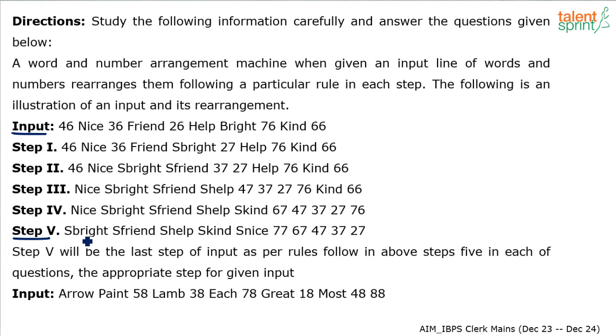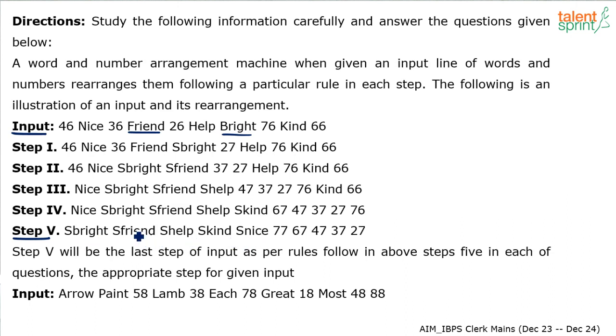Now, if I see the last step, there are some surprises here, right? See, all these words have been changed in a way that each is starting with S now. Like the word bright has become S bright. The word friend has become S friend. The word help has become S help. Then similarly we have S kind and S nice. So basically the letter S has been added at the start of each of these words. But then we have got the words in the beginning: bright, friend, help, kind, nice.